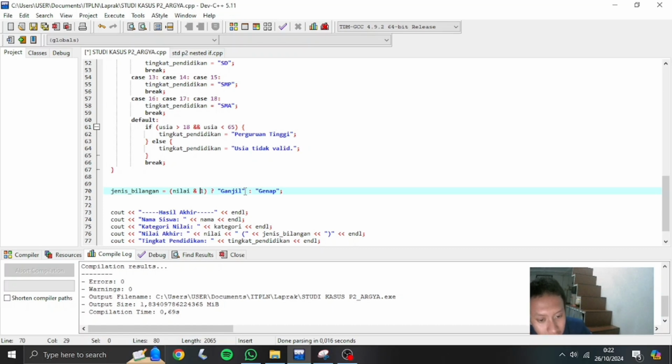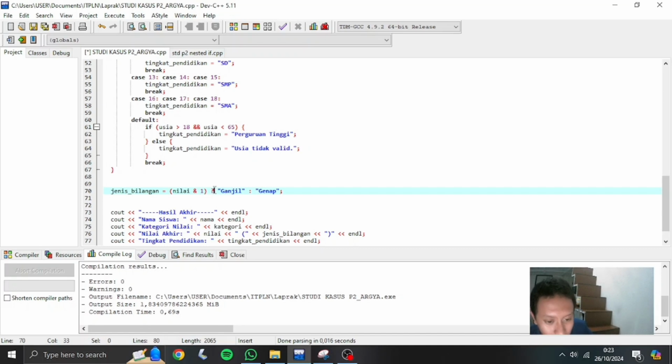And for determining odd, ganjil, or even, genap: if nilai is even, or genap, its least significant bit, or the rightmost bit, will be 0. Therefore, the result will be 0. And for ganjil, the odd, if nilai is odd, its least significant or rightmost bit will be 1. Therefore, the result will be 1.